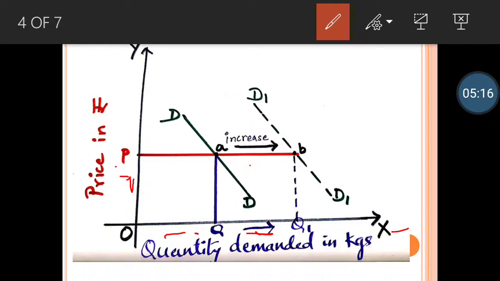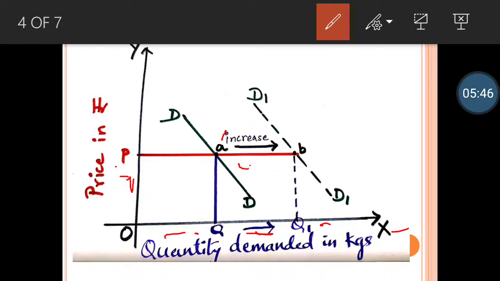So your original quantity demanded is OQ, and your new quantity demanded is OQ1. You can see here OQ1. Your price remains same, that is OP. When your quantity demanded was OQ, you got a demand curve at point A, that is original demand curve.